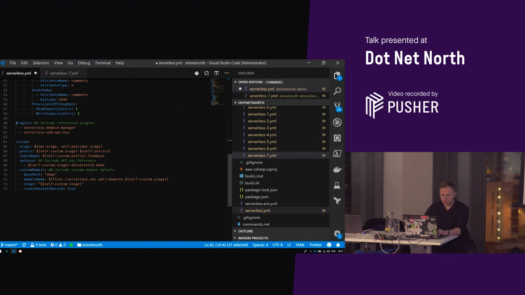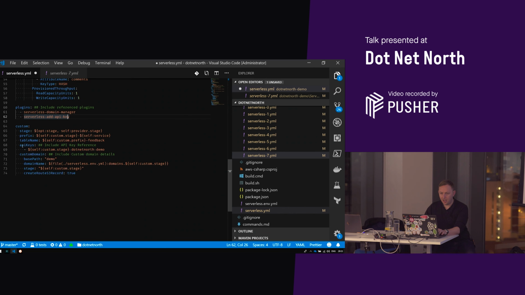And we've got two plugins that we're installing. So we've got Serverless Domain Manager, and what that allows us to do is create subdomains on a domain name that we've registered in Route 53. And Serverless Add API Key, and this allows us to share API keys across those serverless stacks as well. Down in the bottom bit, there's a couple of things we need for those plugins to kick in and actually work. So API keys, it looks very much like the one at the top of the file. And that basically says if this key doesn't exist, create it. And if it does, let's just use it.